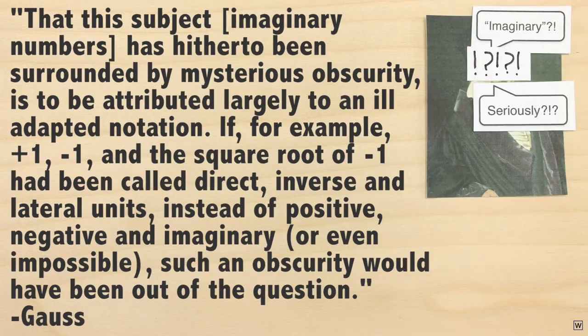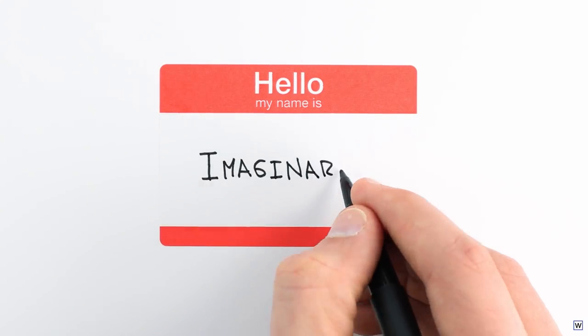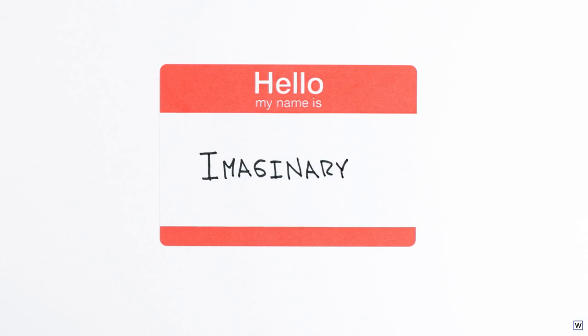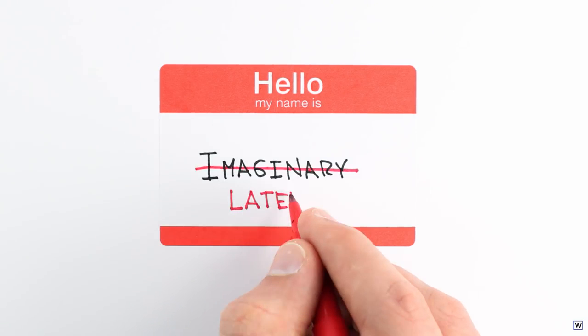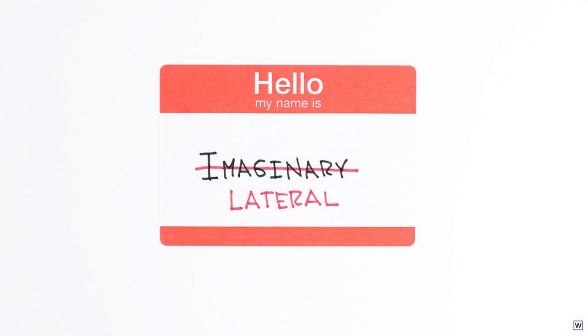So yes, our missing dimension is comprised of numbers that have been given the ridiculous name imaginary. Gauss proposed these numbers should instead be given the name lateral, so from here on, let's let lateral mean imaginary.